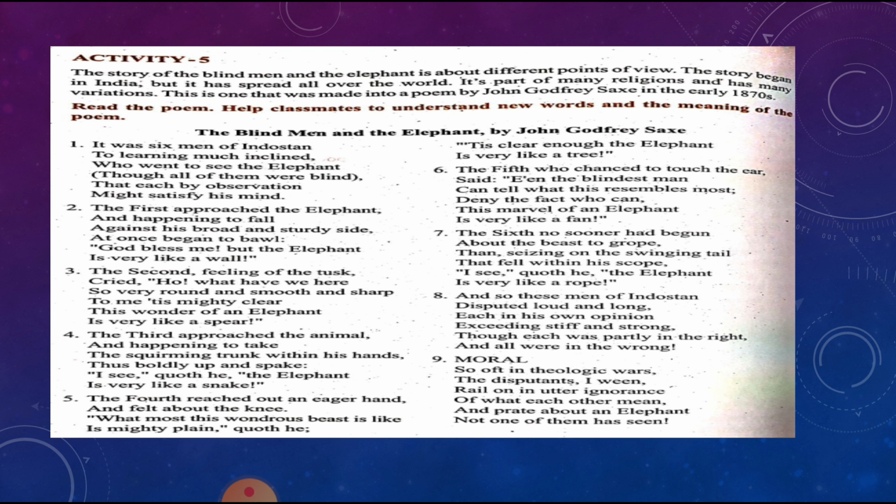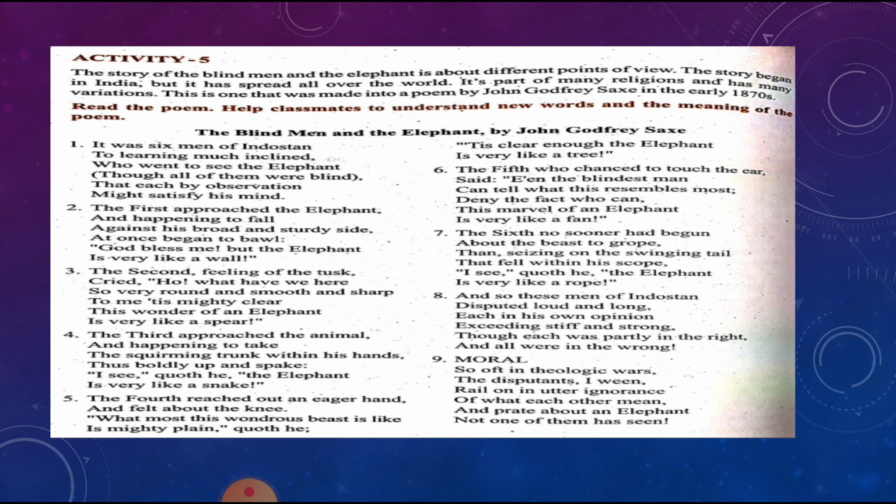It was six men of Hindustan. Hindustan is the old name of India. To learning much inclined. Inclined means to have a tendency to know. Who went to see the elephant, though all of them were blind. They went to see the elephant and they were blind. That each by observation might satisfy his mind. By observation means by their close look, they can satisfy their mind.